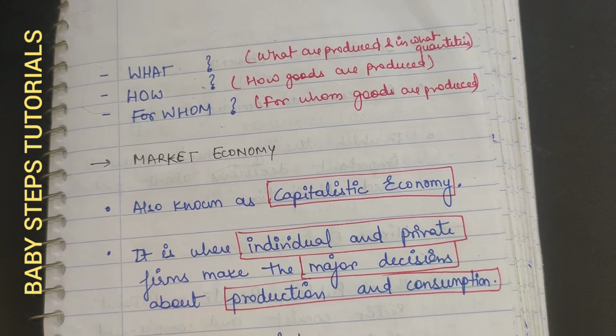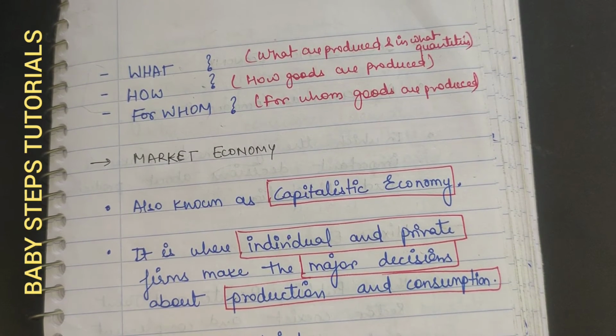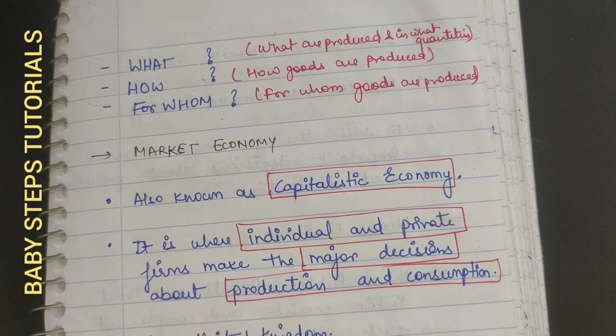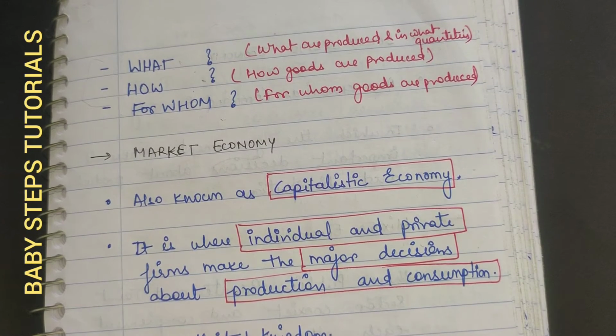Now we know what we want to produce and how much quantity, but now we have to know the process, right? How we are going to manufacture it, or if we are providing a service, how we are going to provide those services, right? Next is for whom. Now we know what is produced and how we produce it. Now to whom are we going to distribute it, or for whom are we making it? We have to know the market of that particular product, right?